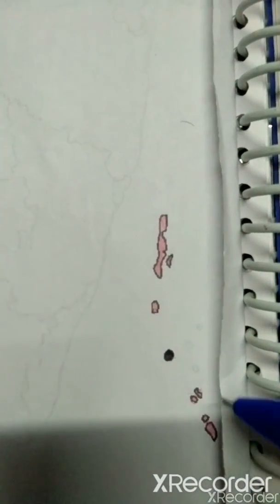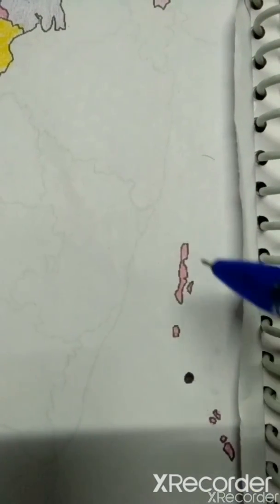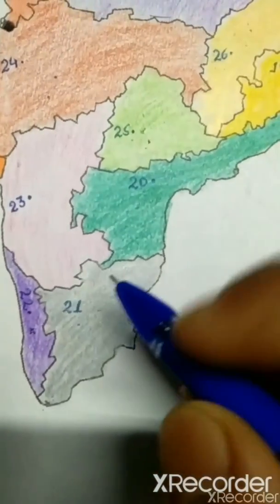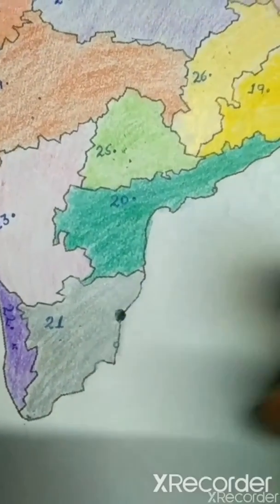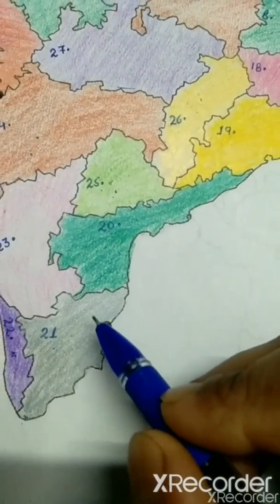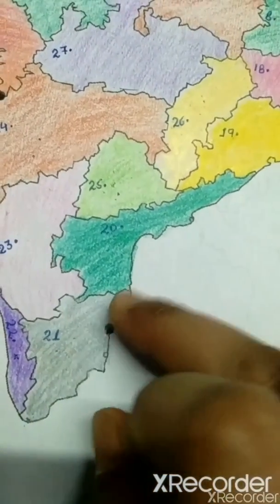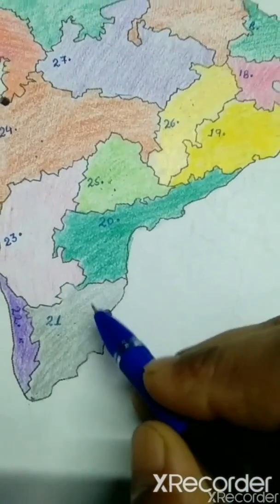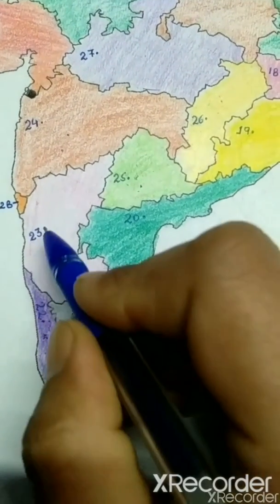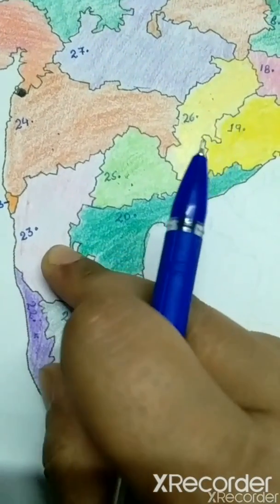Okay, now this one, this full island. This full island is also our union territory. And what is the name of this? It's Andaman and Nicobar. Okay, now the last one, which union territory is this? This one is Pondicherry. And do you know Pondicherry is divided in 4 parts. 2 parts are situated in Tamil Nadu, 1 part is in Kerala, and the last part is in Karnataka.